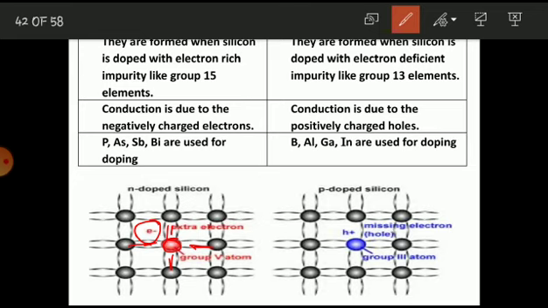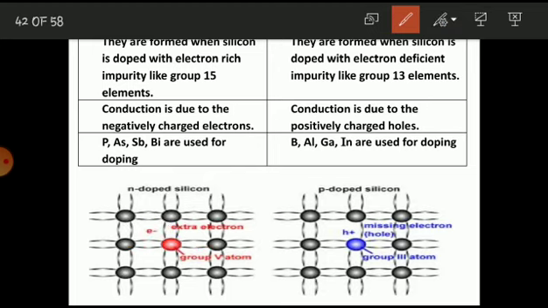Due to this electron, the conduction takes place in the n-type semiconductor, and the conduction is due to the electron. This electron is a negatively charged particle, and therefore this type of semiconductor is called an n-type semiconductor, where n stands for negative, that is, negatively charged electron.